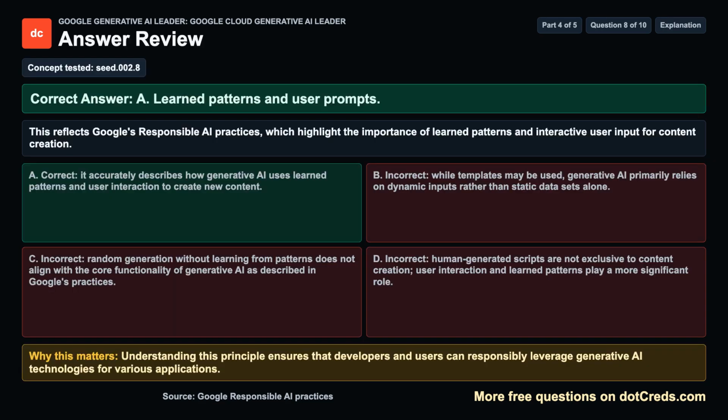Concept tested. The correct answer is A. Learned patterns and user prompts. This reflects Google's responsible AI practices, which highlight the importance of learned patterns and interactive user input for content creation. Why this matters: understanding this principle ensures that developers and users can responsibly leverage generative AI technologies for various applications.